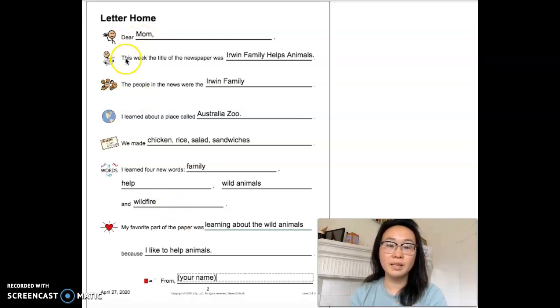Dear Mom, this week the title of the newspaper was Irwin Family Helps Animals. The people in the news were the Irwin family. I learned about a place called Australia Zoo. We made chicken, rice, salad, sandwiches. I learned 4 new words: family, help, wild animals, and wildfire. My favorite part of the paper was learning about the wild animals because I like to help animals. From your name.